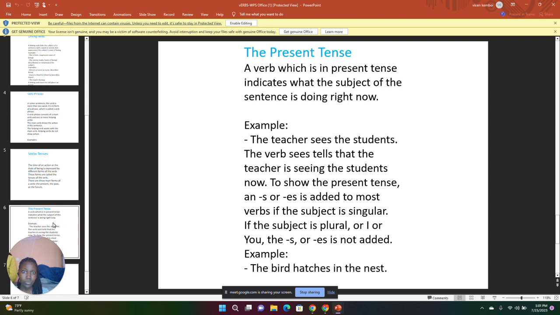To show the present tense, an s or es is added to most verbs if the subject is singular. If the subject is plural, or I or you, the s or es is not added. For example, the bird hatches into a nest. That's an example.